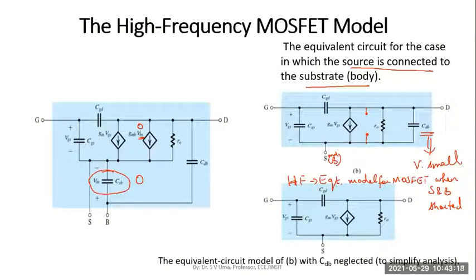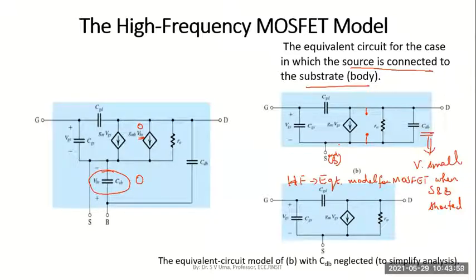So to derive the high frequency model, you have to talk about what the different internal capacitances in a MOSFET are, why they come into picture, how the gate and channel act like a parallel plate capacitor and how it causes an oxide layer capacitance, and how that can be divided into three types. In the three types, the major two capacitors are gate to source and gate to drain. And what happens to those capacitances in the triode region, and what happens in the saturation region.